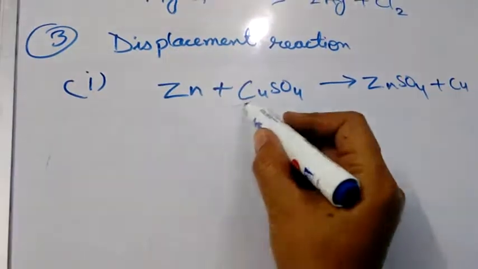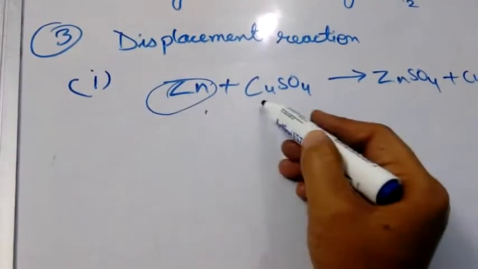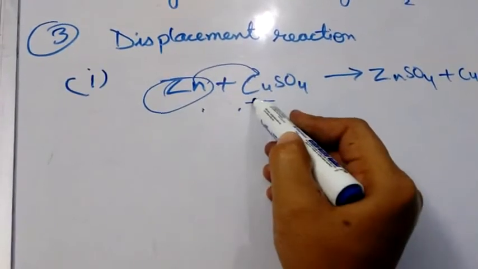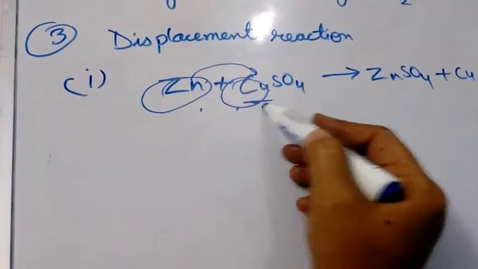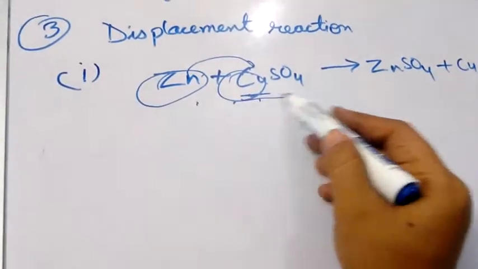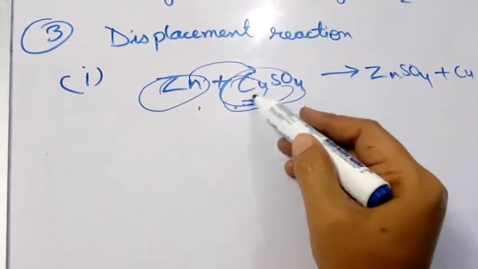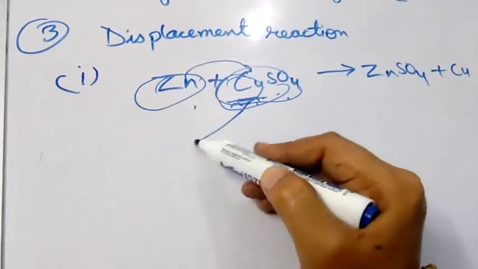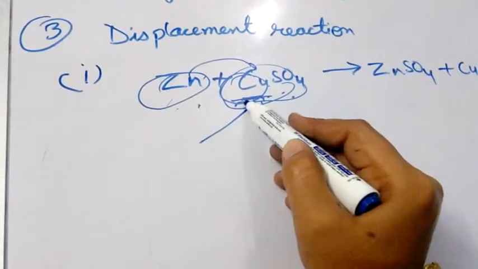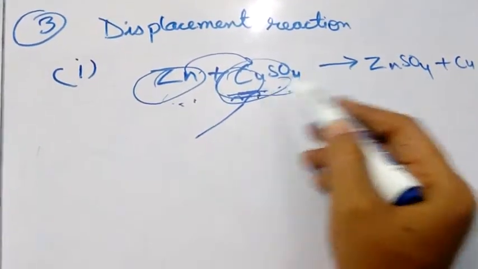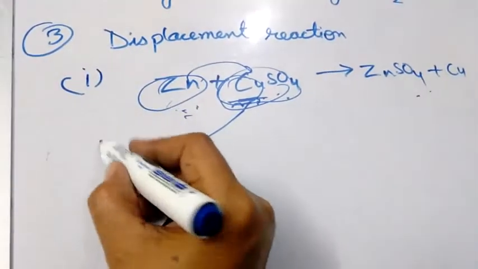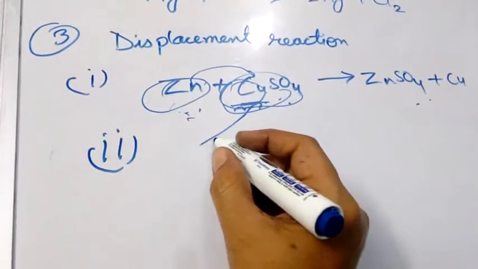Zinc is more reactive than copper, therefore zinc replaces copper and copper gets separated from its salt solution. Zinc replaced copper and copper gets separated. This is called displacement reaction.